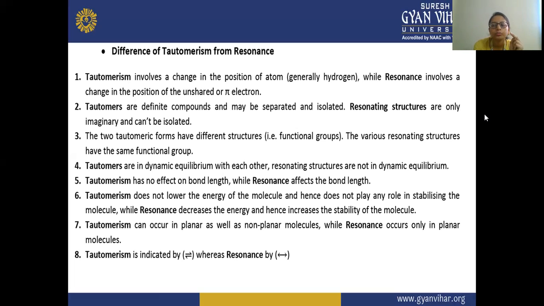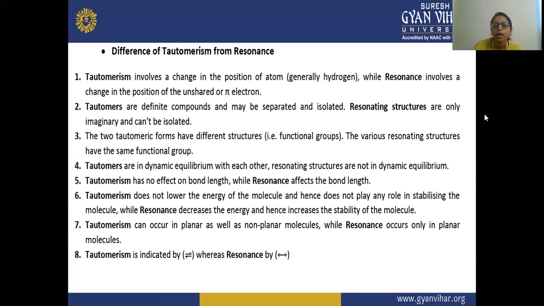The hydrogen which is present in the keto form is on the carbon, CH2. After that, this hydrogen is abstracted from here, and the position of this hydrogen is changed to the oxygen. So there is a change in the position of an atom, while in resonance there is a change in the position of the unshared or pi electrons.